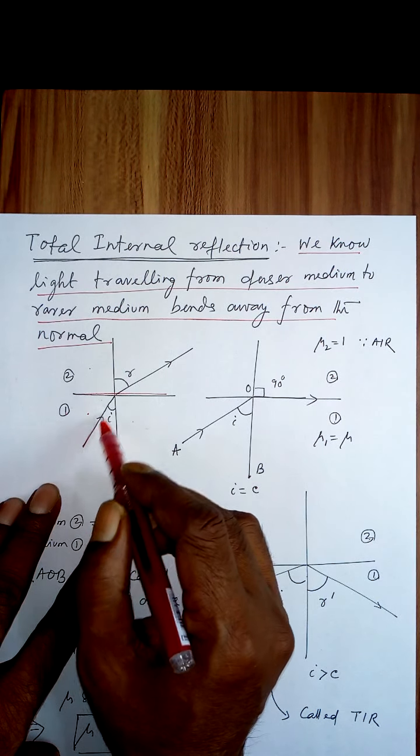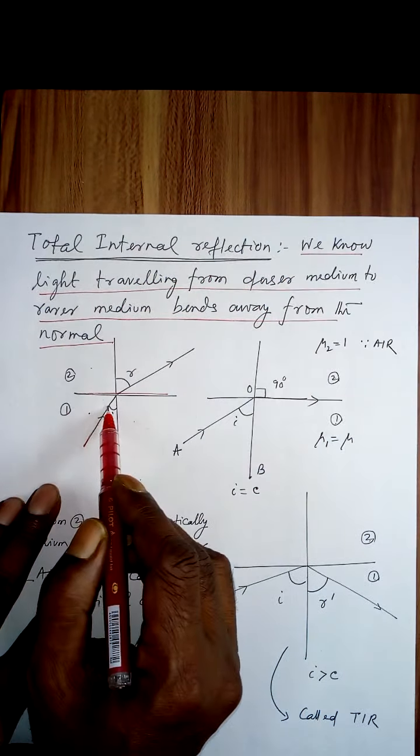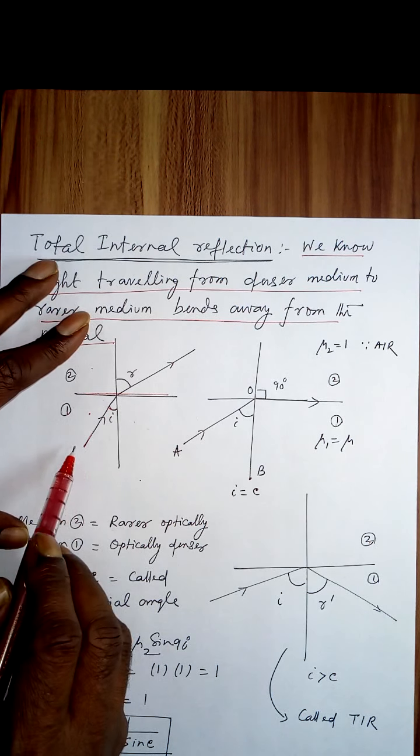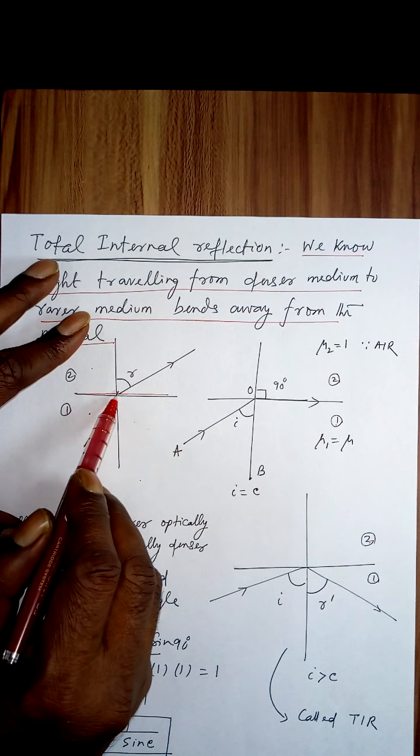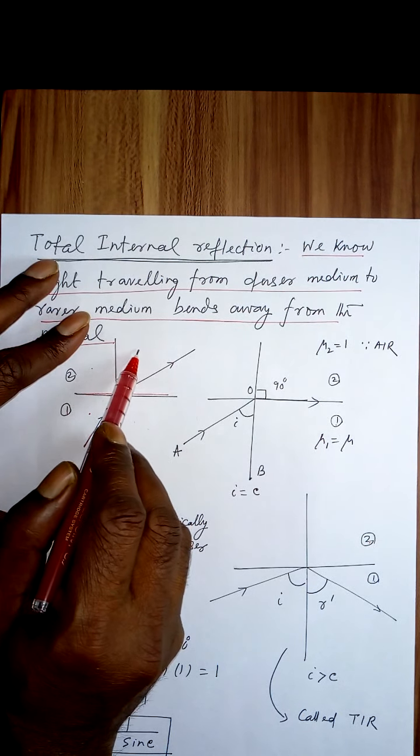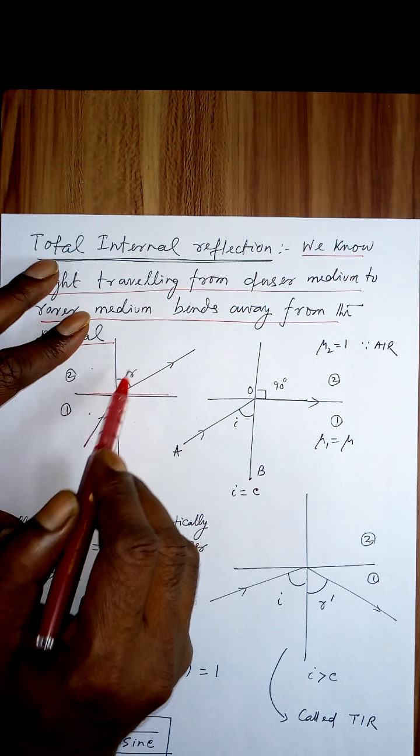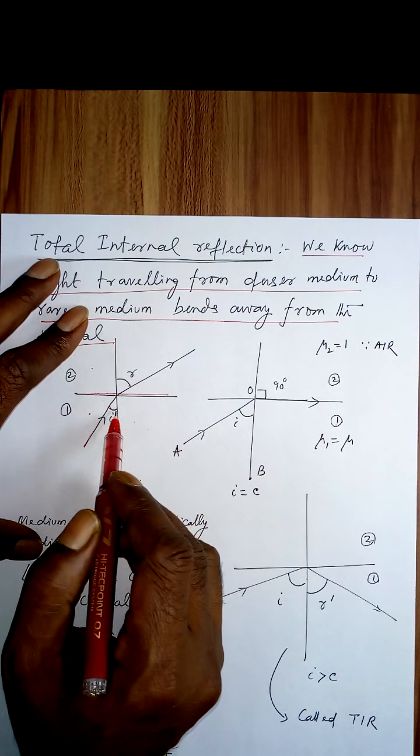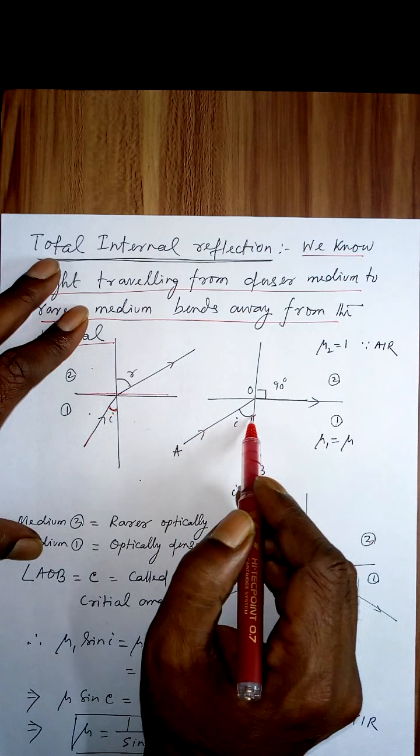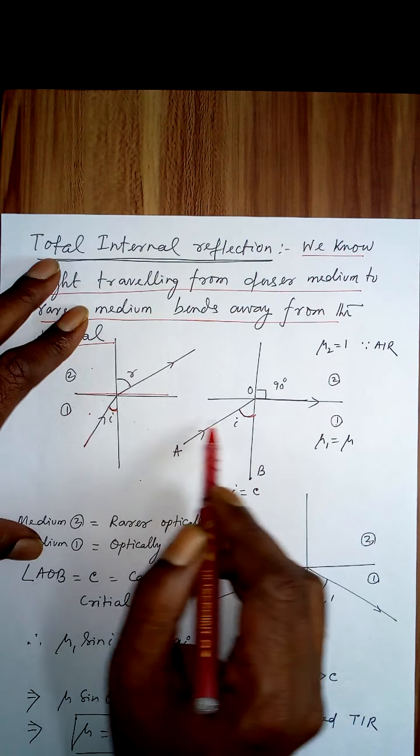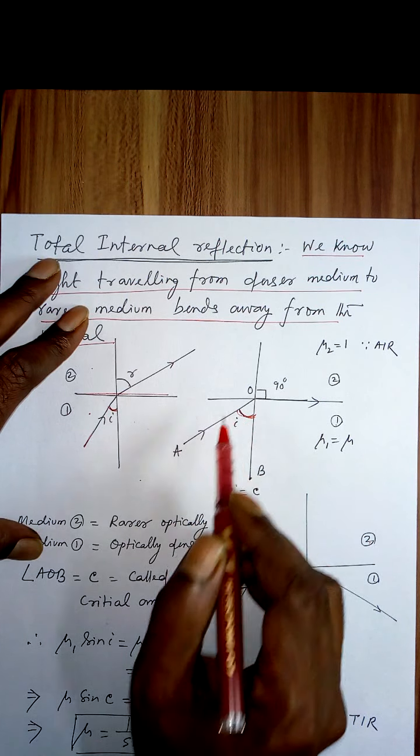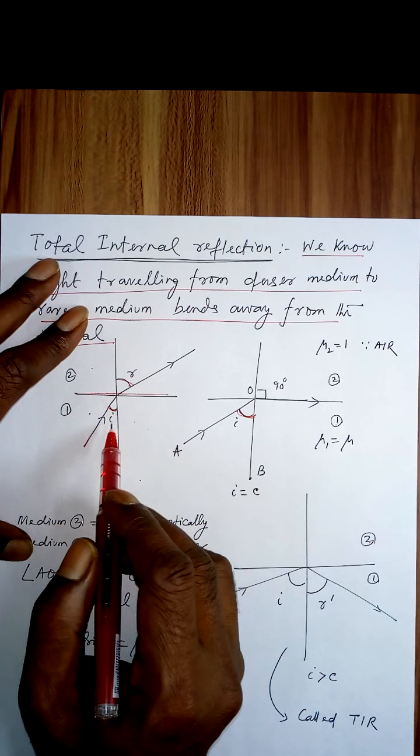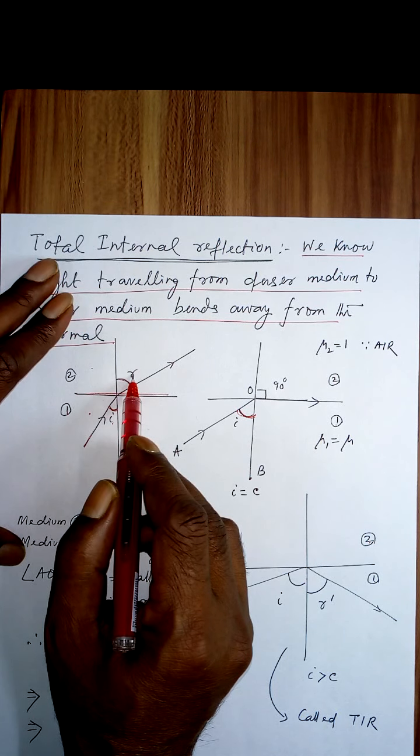Suppose this is the incident ray, this is the normal, therefore this is the angle of incidence. So from the original direction, the ray has bent away. So this is the angle of refraction. Now I increase this angle. If you compare this I and this I, this has been increased. So R has to increase, because sin I over sin R is a constant.